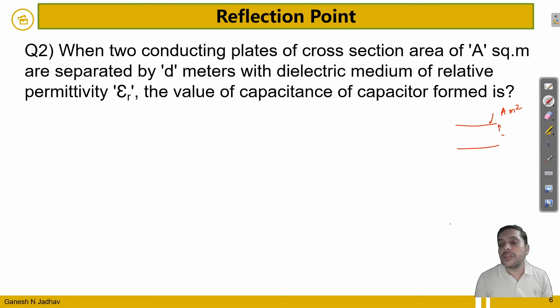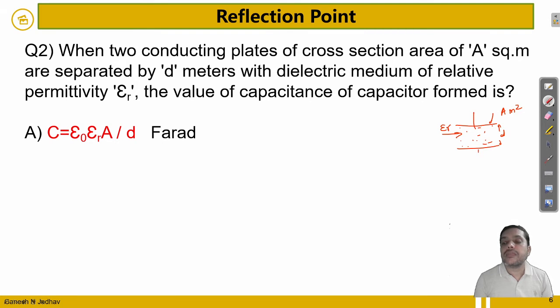The distance between the two plates is d, and the insulating material filled in between has a relative permittivity of epsilon r. You have to determine the value of the capacitance between these two plates.